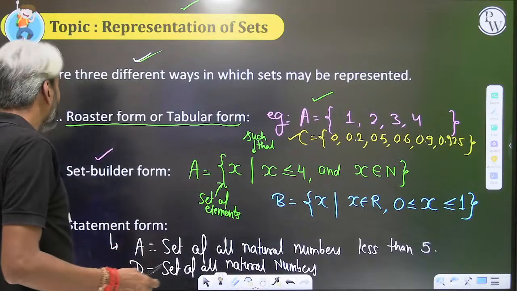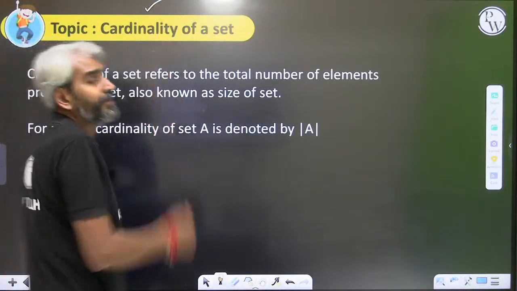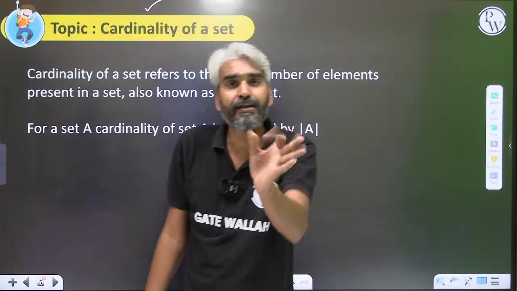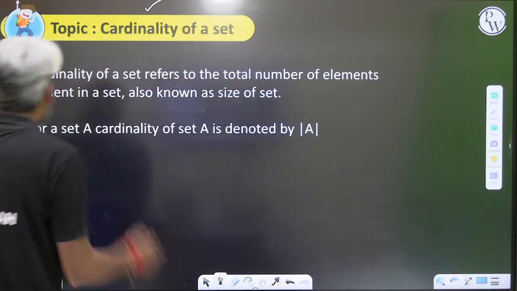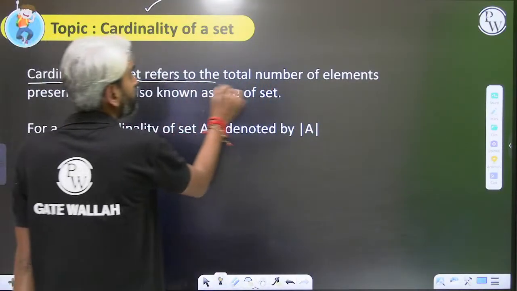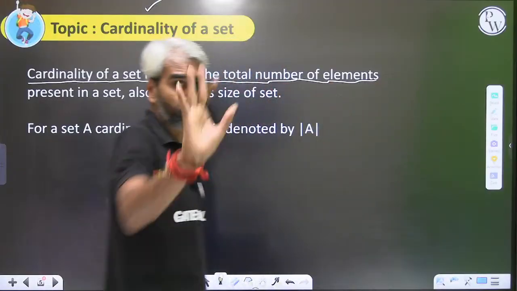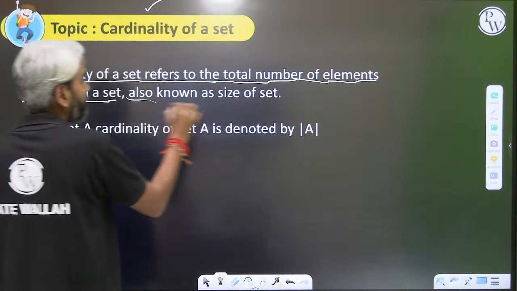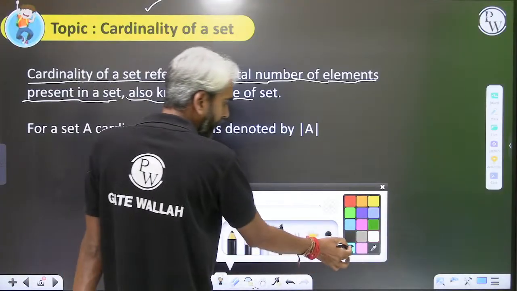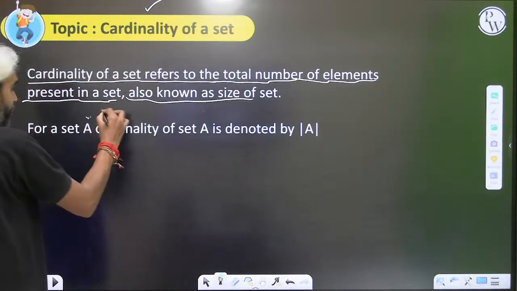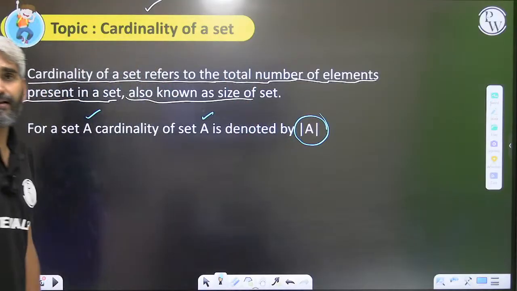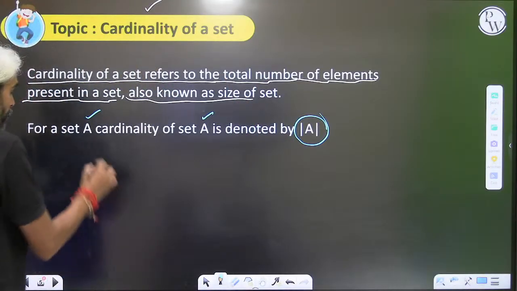Now let's try to understand the cardinality of a set. What do I mean by the cardinality? Cardinality is nothing but the size of the set or the number of elements in the set. Cardinality of a set refers to the total number of elements present in a set. It is also known as the size of the set. How do we denote this? If you have a set A, then the cardinality of set A will be denoted by mod A.